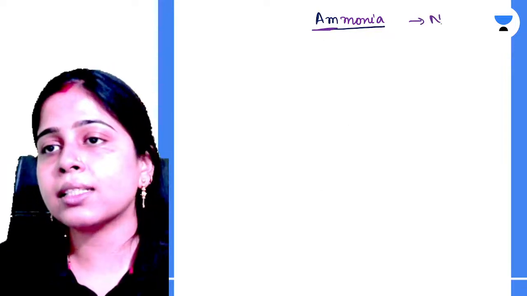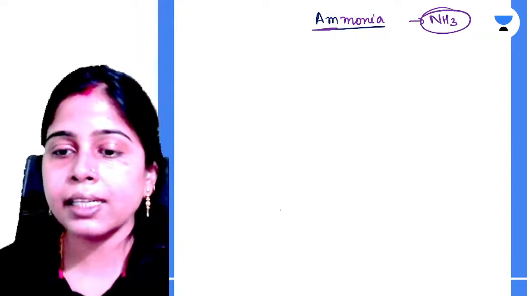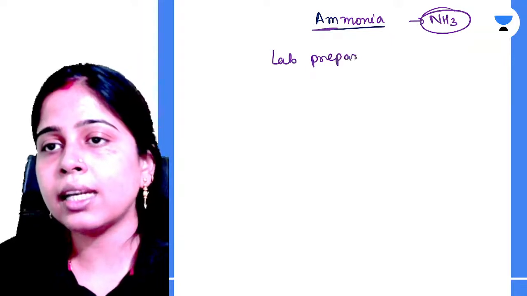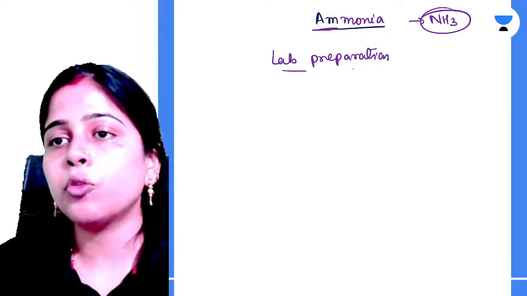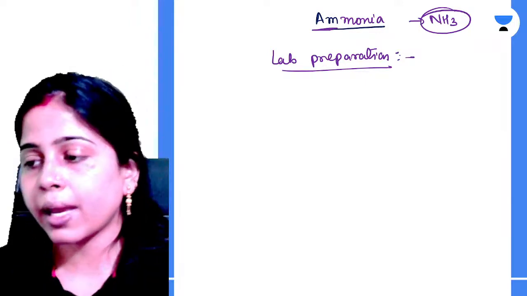Ammonia has the chemical formula NH3. Basically, we will start with the lab preparation of ammonia. In the lab preparation of ammonia, we use two different methods.